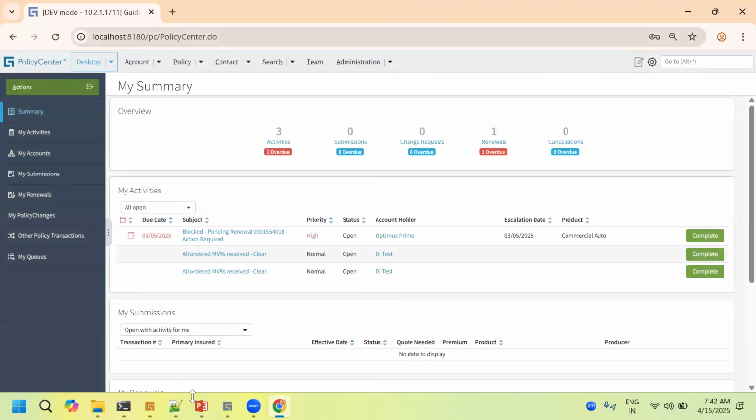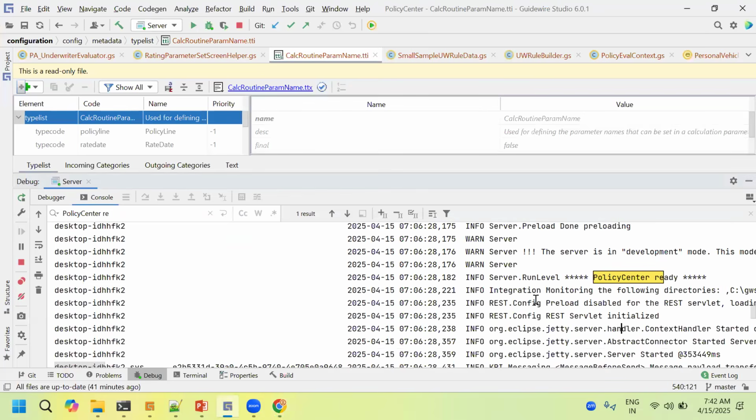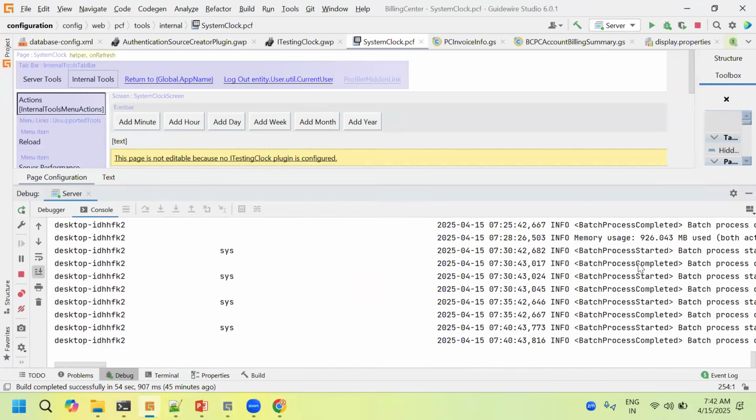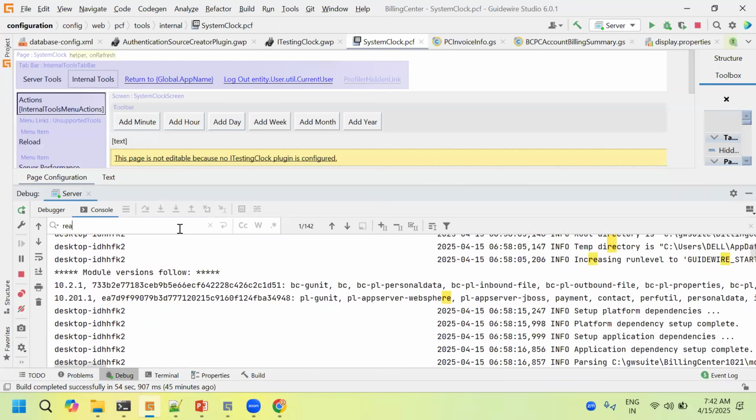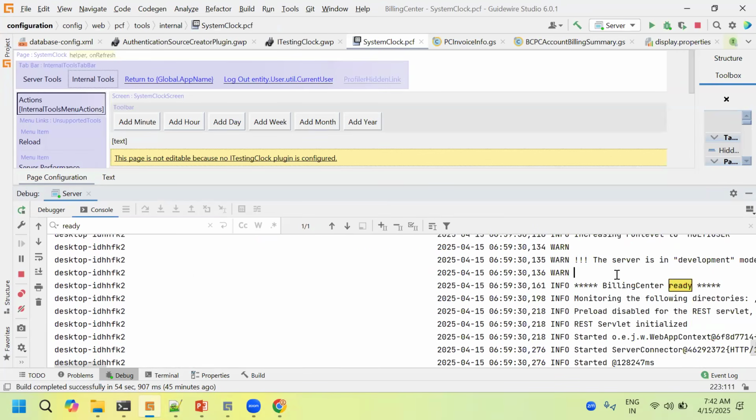You can access the application only if your server is ready, PolicyCenter is ready. If it is BillingCenter, the BillingCenter server should be ready to access the application. You just check for this ready notification.